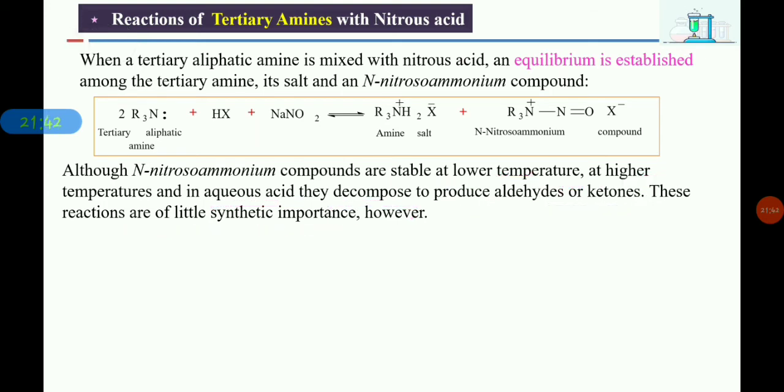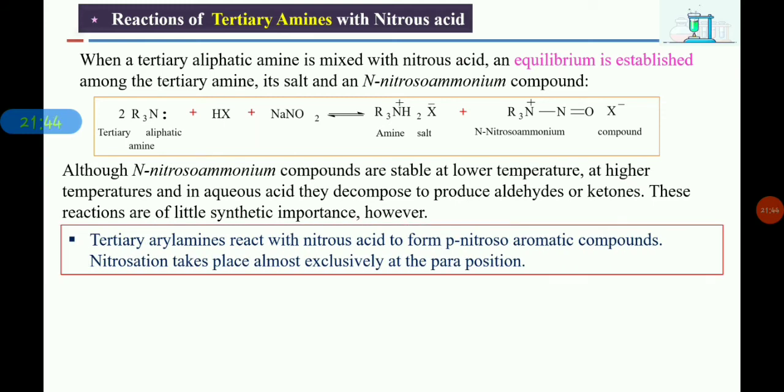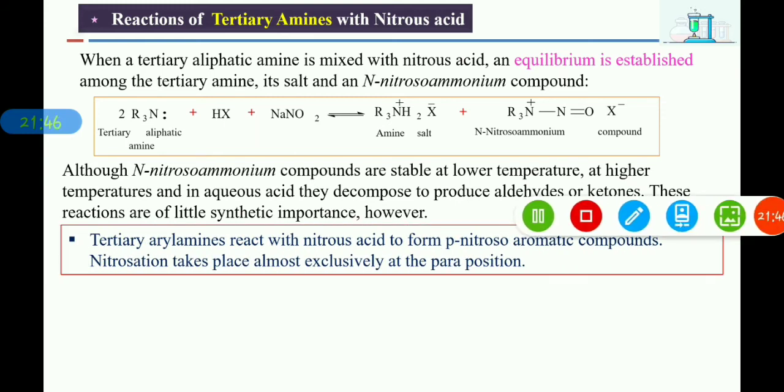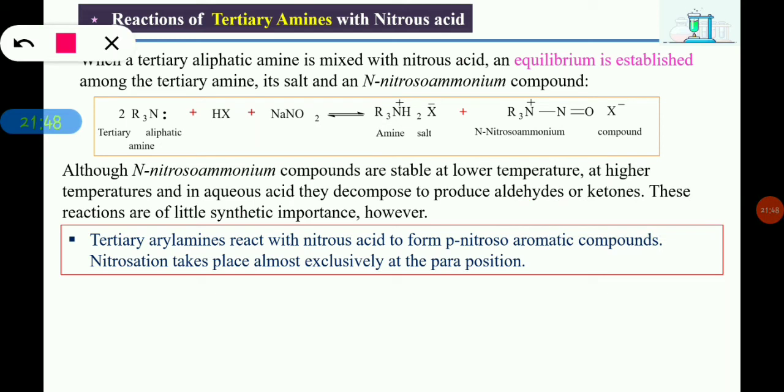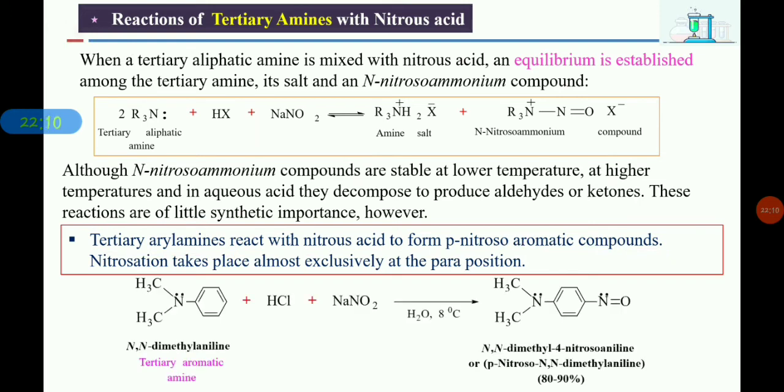Tertiary arylamines react with nitrous acid and they form, most probably, para-nitroso aromatic compounds. Here we will be getting the para substituted product when we react the tertiary arylamines with the nitrous acid. But the para product will be formed only when the para position is open.